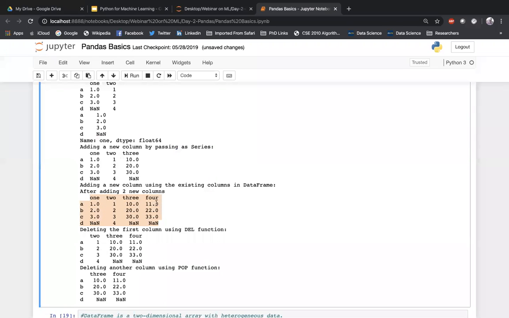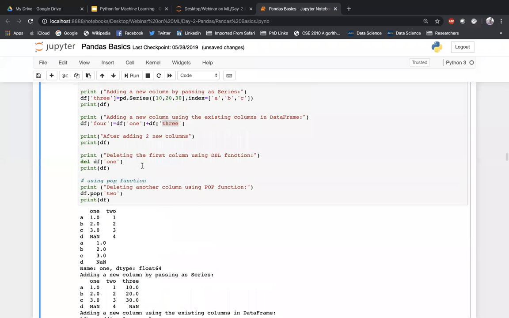So 1, 2, 3, and the fourth column is actually the summation of the first and the third columns. So 1 plus 10, 11, 2 plus 20, 22, and so on. This is how we can add new columns into the data frame. It is nothing but adding a new series to the data frame.